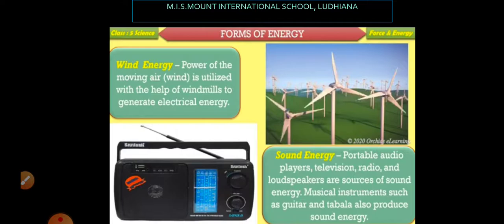Then the next is sound energy. Sound energy is produced by any loudspeaker, television or radio. These all are the sources of sound energy. Musical instruments like guitar, tabla, harmonium, these all also produce sound energies.